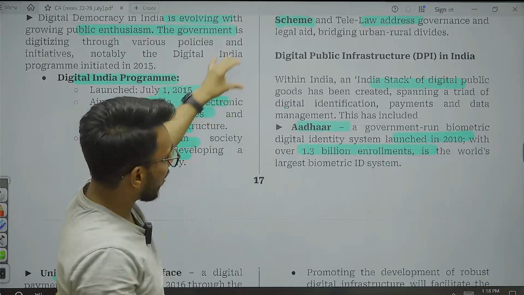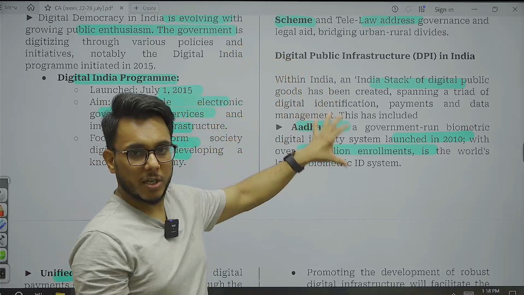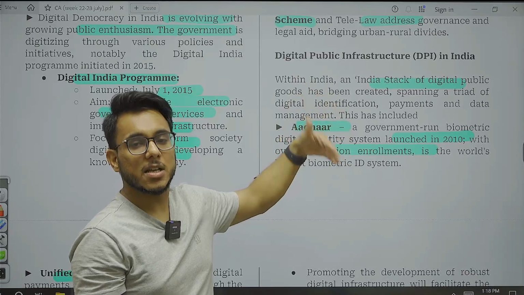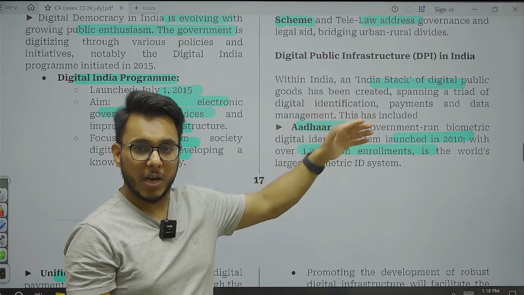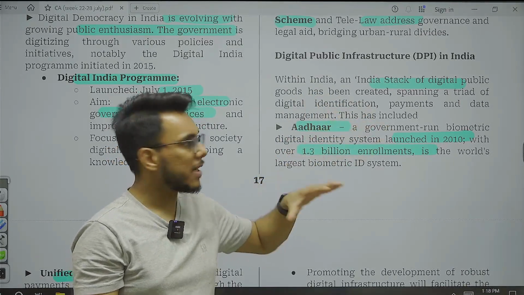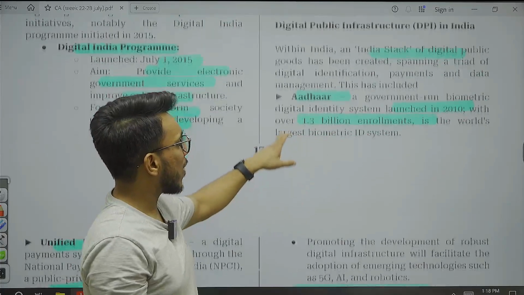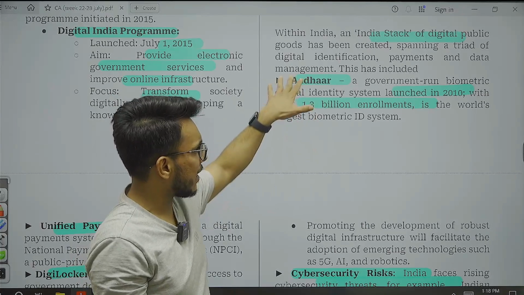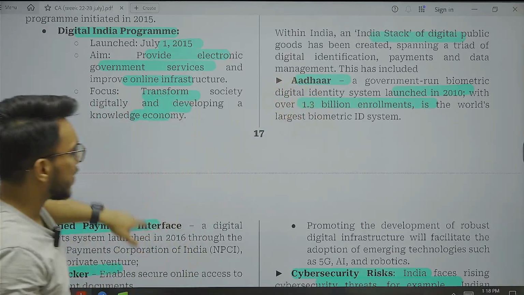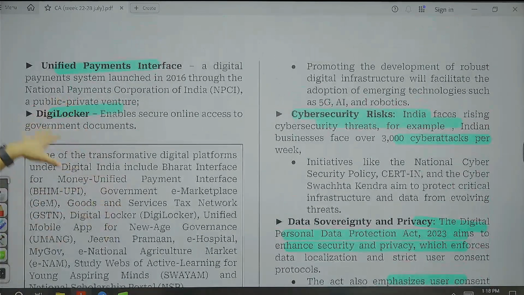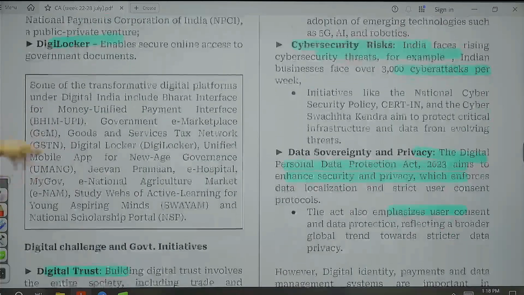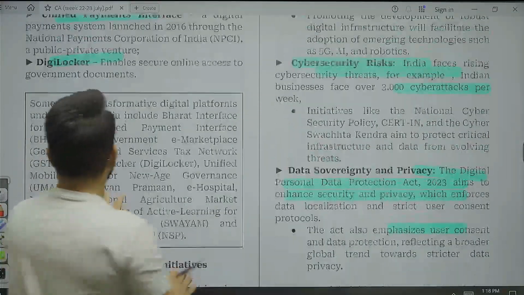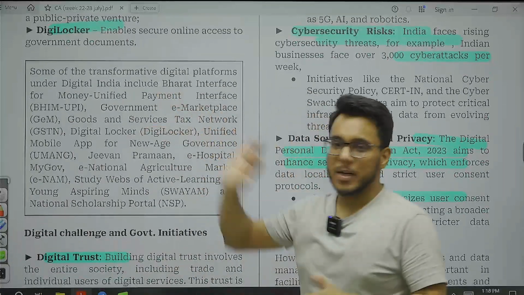Now, I already talked about the digital public infrastructure, which is a set of platforms and applications through which governance services are provided to the citizens digitally. Now, what are the components under Digital India Stack? First, we have Aadhaar. Then next we have UPI, DigiLocker, and likewise a lot we have here. All that entire information I have provided here in this particular box.